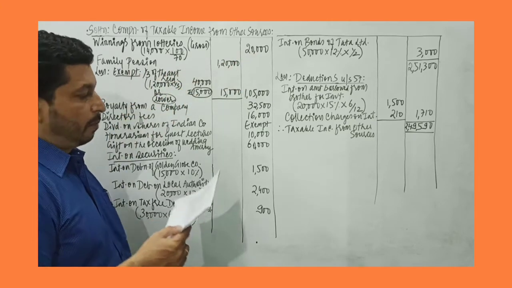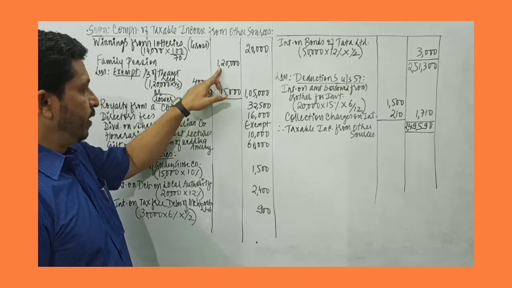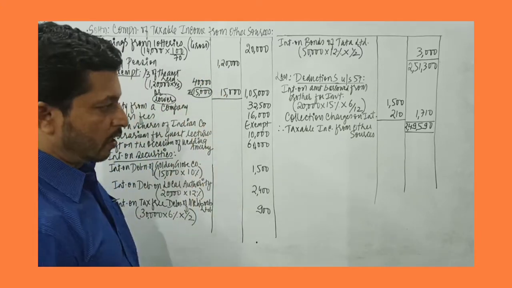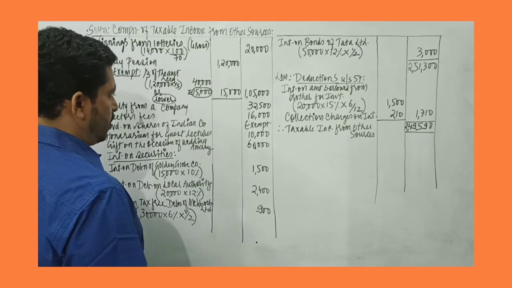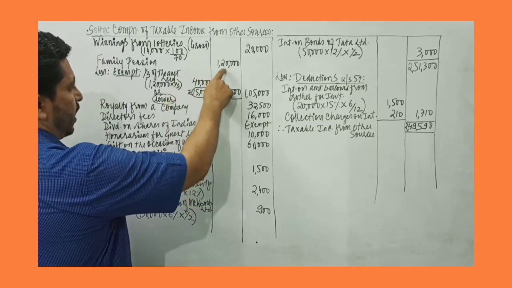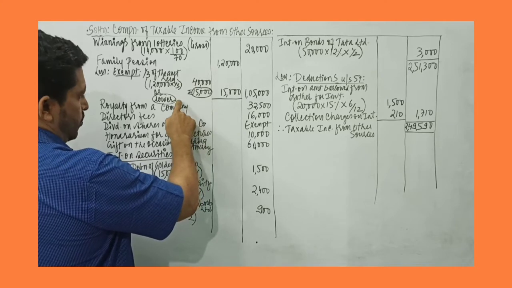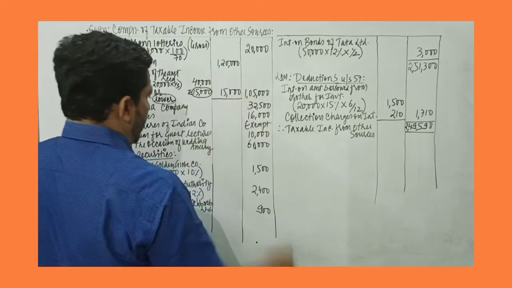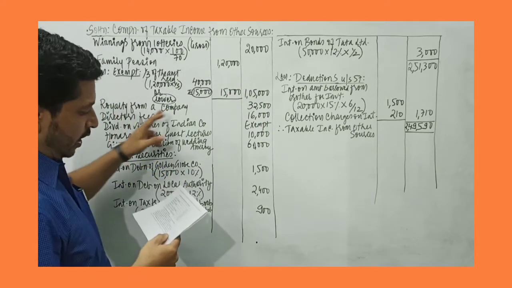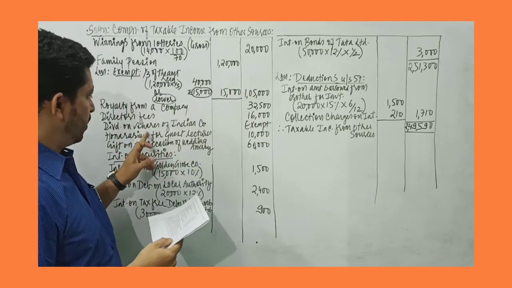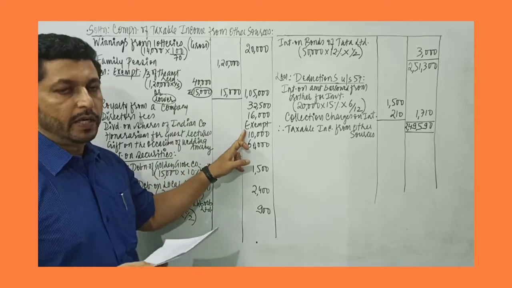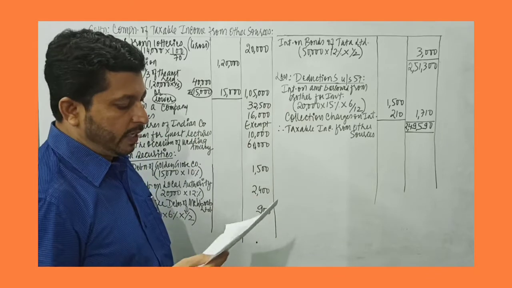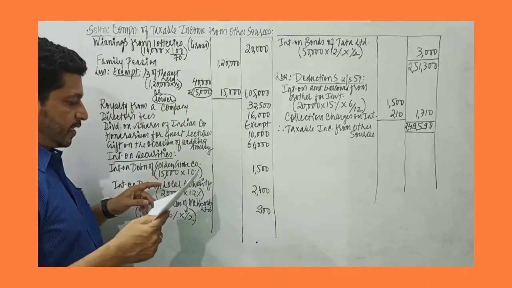Then we are given family pension which is worth 1,20,000. The rule is simple, there is exemption. Either you exempt 1/3 of the amount received or rupees 15,000. So 1/3 of 1,20,000 is 40,000 or 15,000. Usually 15,000 is the max amount, so we get a deduction of 15,000. So we get 1,05,000 taxable. Then royalty is taxable, director's fees is taxable. Dividend on shares of an Indian company is exempt for the previous year 2019-20. It is taxable from the year 2021. So for this year it is exempt.